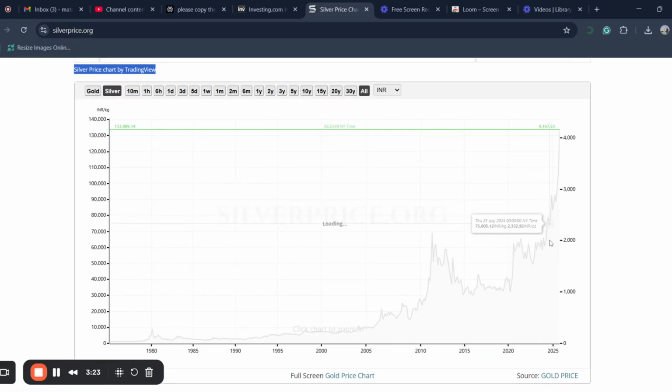The silver price touched 1,33,989 on 29th September 2025. So, in just 9 months, silver gave more than 50% return. From 2020 March levels, the silver price gave more than 400% return.